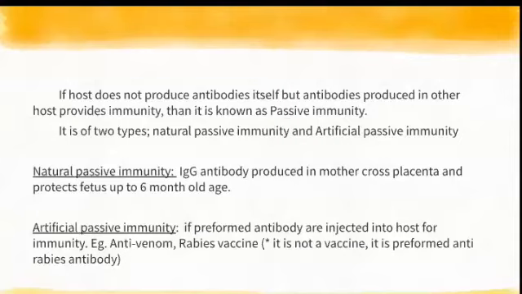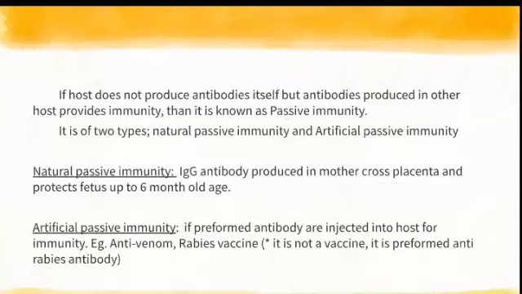So the fetus will get the antibodies through the mother's placenta, and they will stay in the baby for almost 6 months. We call it natural passive immunity. So we get antibodies from the mother to the fetus, and the baby will have that immunity for 6 months. We call it natural passive immunity. What is artificial passive immunity?